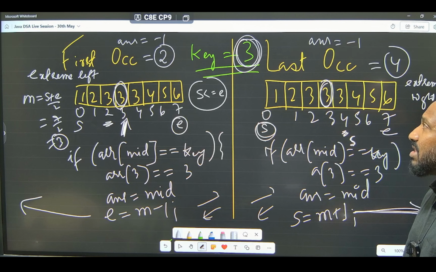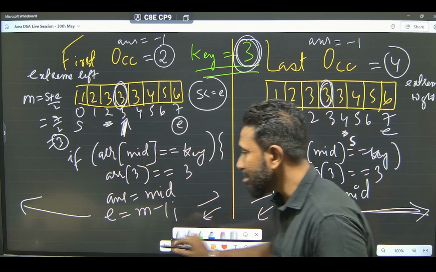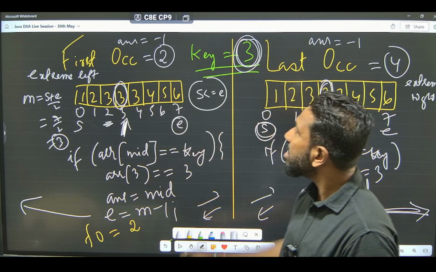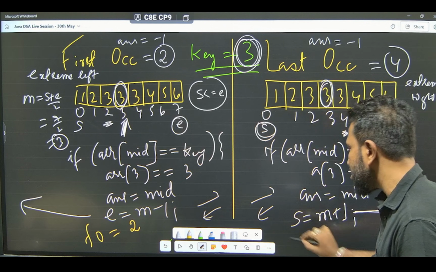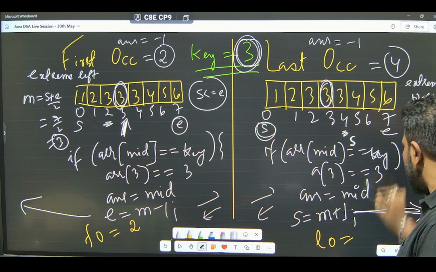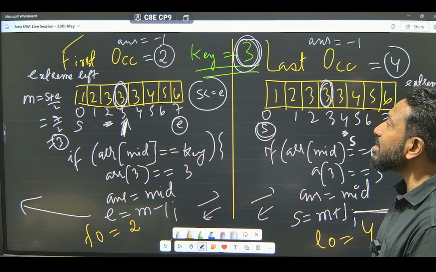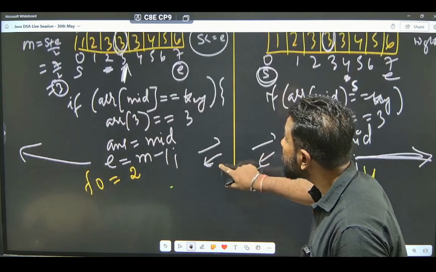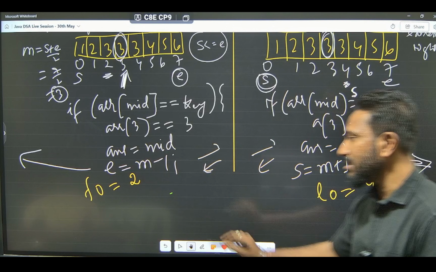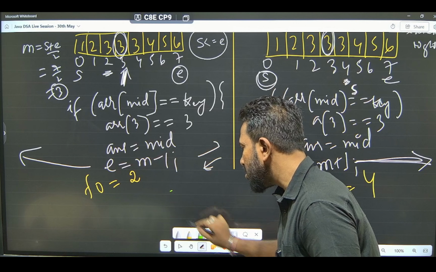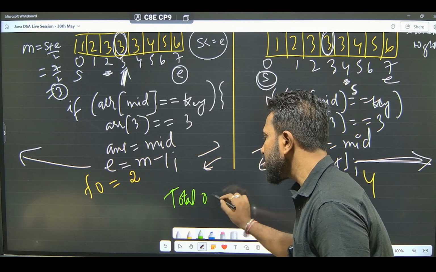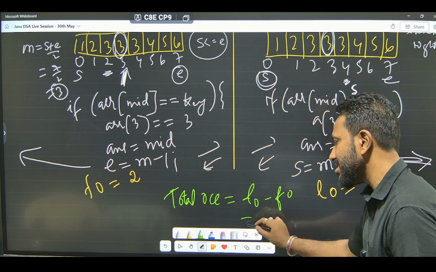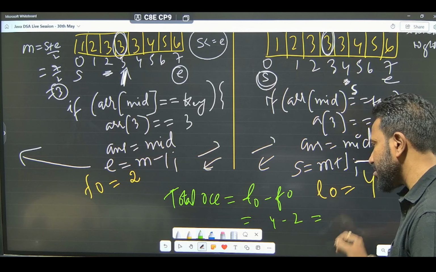That's all. And after you have found, say for example, the first occurrence equal to how much? 2. Okay, yes, second index, and the last occurrence is equal to how much? 4. Okay, then how do you find the total occurrences? What will be the formula for total? Let me write it down somewhere at the bottom. You found the first, you found the last. Total occurrences formula will be how much? If I do last minus first, LO minus FO, will it work out? Let's see. 4 minus 2 is 2.